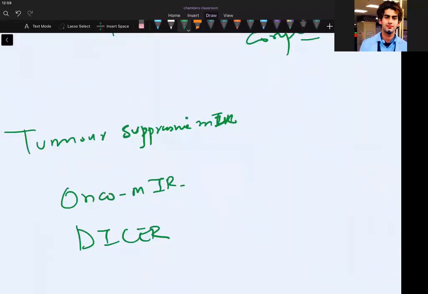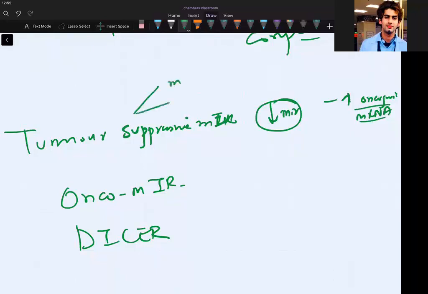I will give you a concept. If you decrease tumor suppressive MER, you will increase the oncogenic mRNA translation. Just remember it like this. They will ask you which MERs are tumor suppressive.